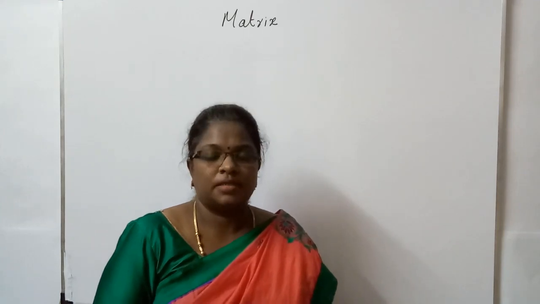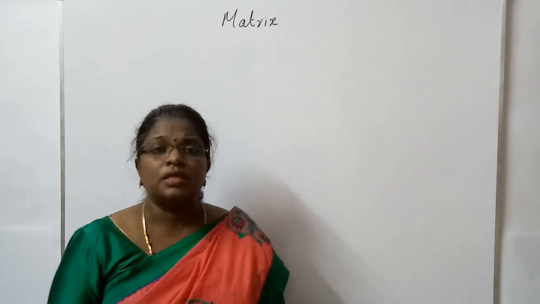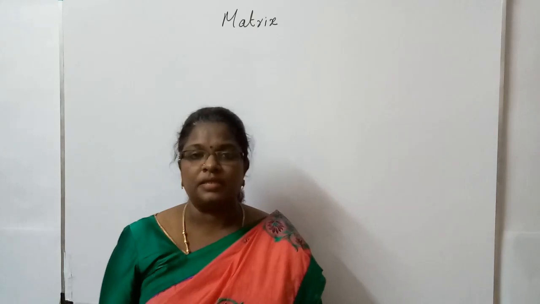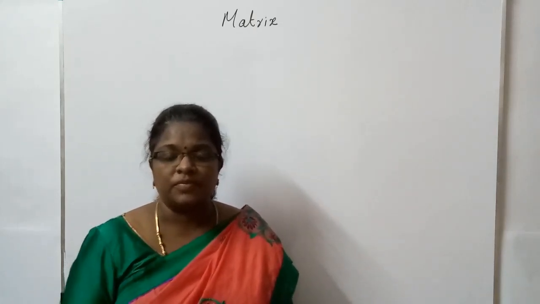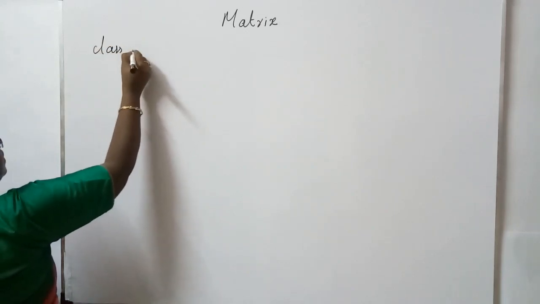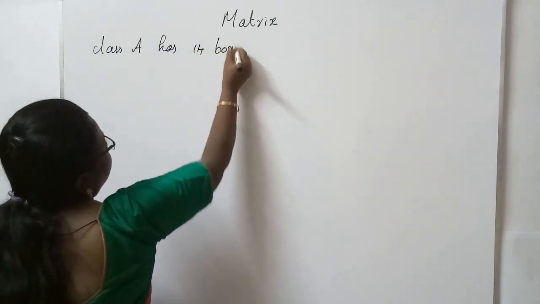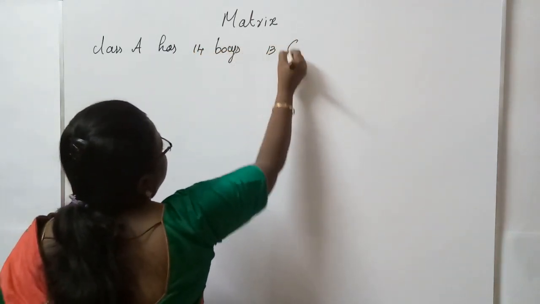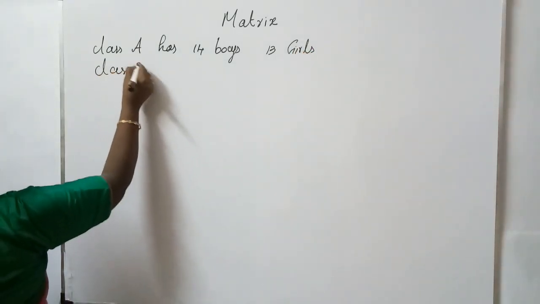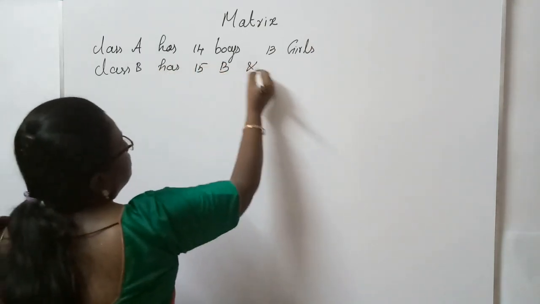What is meant by matrix? Instead of telling a real life problem as statements, if you represent that in terms of a matrix, it will be better for understanding. Suppose class A has 14 boys and 13 girls, and class B has 15 boys and 12 girls.